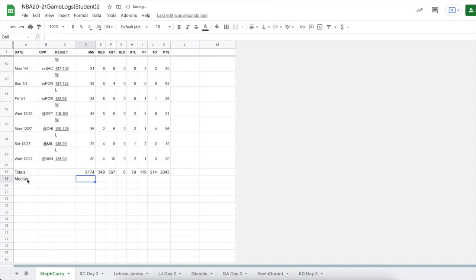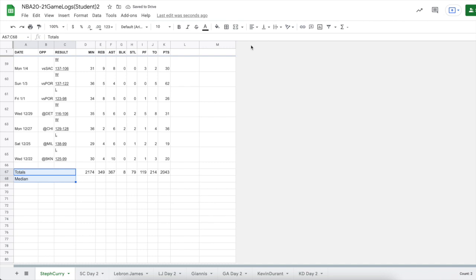So I put my median over there, and while I'm at it, I kind of don't like how those are way over there. I don't really need anything to fill in these other cells, so I'm going to select these cells here. Now, I don't want to merge all of them together. I just want to merge totals with the ones to its right and median with the ones to its right. If you go up to your merge selection arrow here, one of them is merge horizontally, and that's what we want to do.